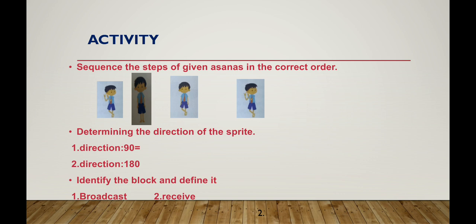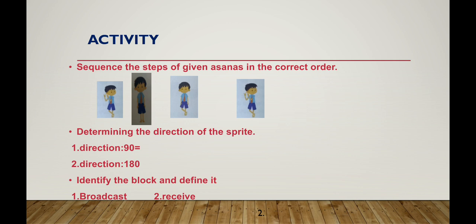Next, I have an activity for you. Sequence the steps of the given asanas in the correct order. I have rearranged them, and now you are going to arrange them in sequence. Then determine the directions of the sprite. I have given some directions, 90 degrees and 180 degrees. You are going to find out which side the sprite indicates.